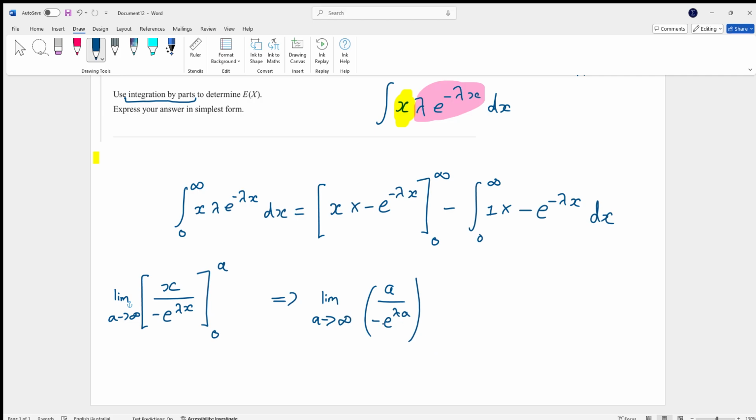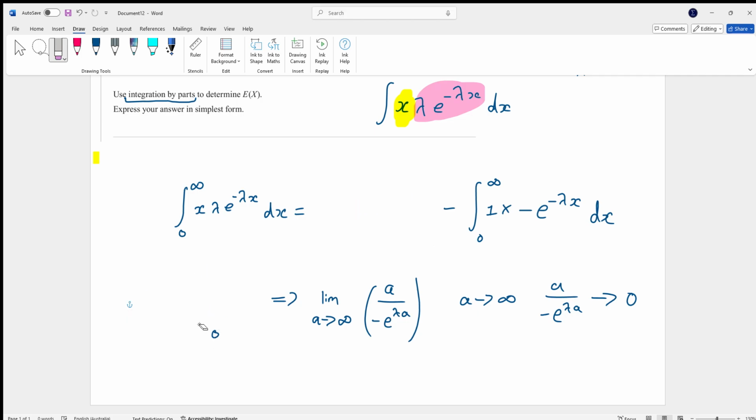As a goes to infinity, this term here is going to get significantly bigger than this, okay? Because an exponential term is more powerful than a linear term. So, as a goes to infinity, the denominator is going to go to infinity. Now 1 over infinity is going to be 0. So as a goes to infinity, a over negative e^(lambda a) will go to 0. So this term is 0 basically at infinity. So we can get rid of that. Now that's quite hard to understand. So if you have any questions about that there, leave something in the comments there.